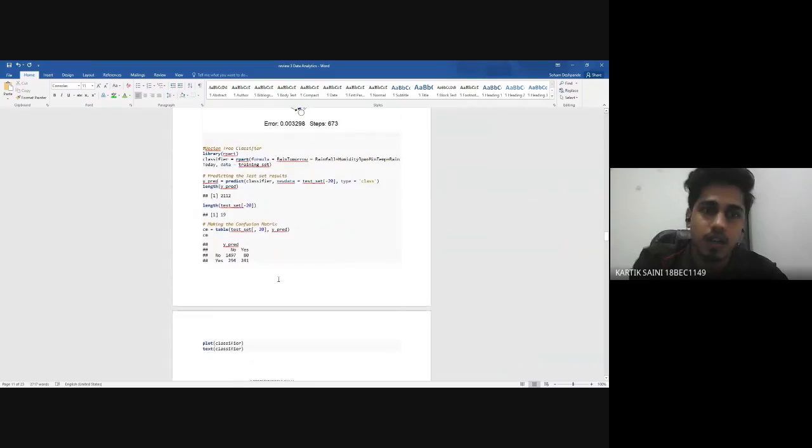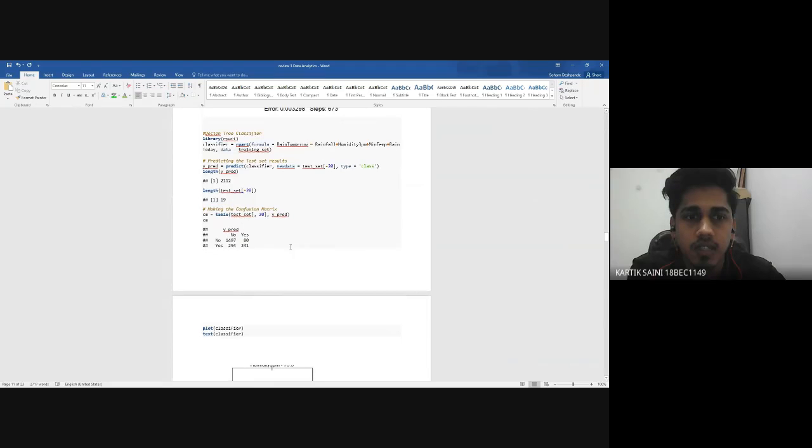Okay, thank you. What the decision tree classifier actually does is split the data on the factors to which it is more linked. First we call the library rpart, then we classify the data.